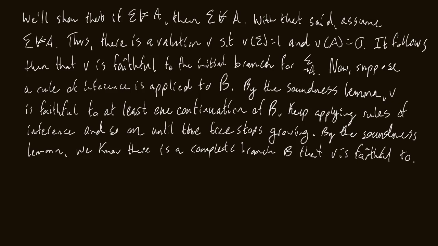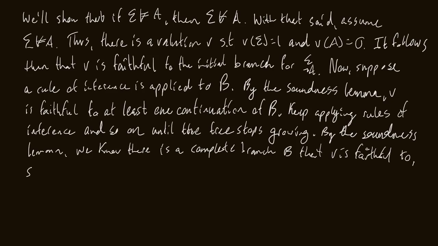What does that mean? Well, remember, it being faithful means that every sentence on that branch is true. So we know that there won't be some sentence, call it P, such that P and not P is on B, on that branch B. By the soundness lemma, we know there's a complete branch B that V is faithful to.